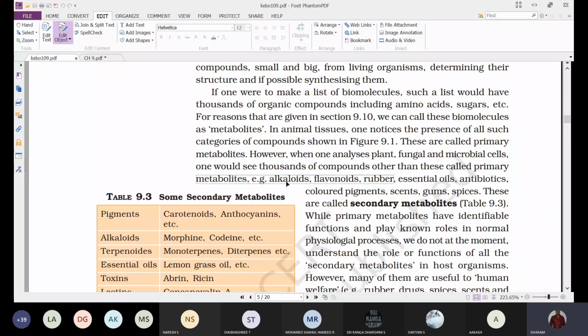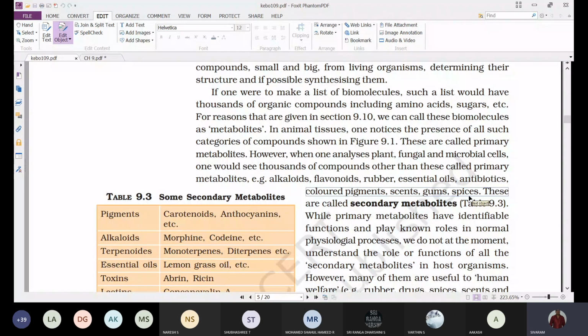Examples: alkaloids, flavonoids, rubber, essential oils, antibiotics, colored pigments, scents, gums, spices. So when you observe the chemical analysis of plant tissue or fungal tissue or microbial cells, one would see thousands of compounds other than these primary metabolites.